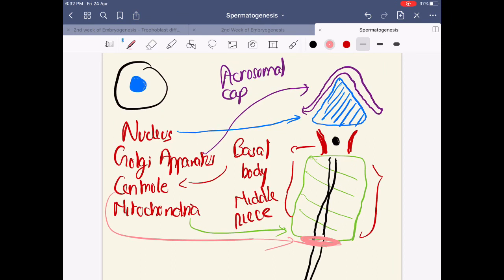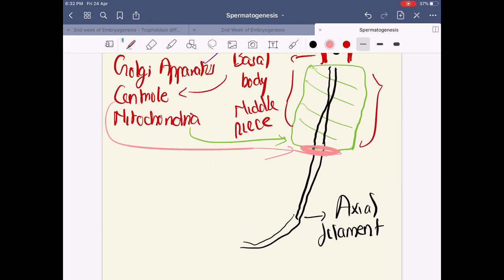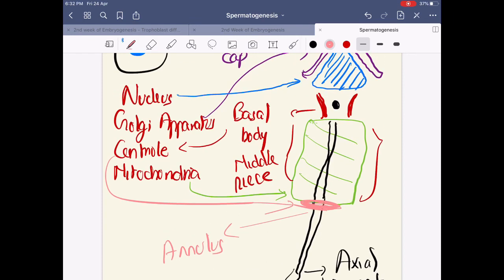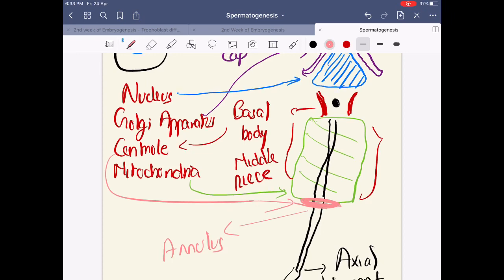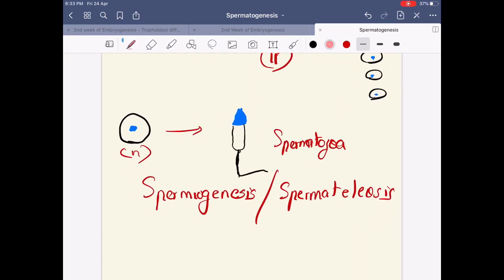So you have the nucleus which forms the head of the sperm. You have the Golgi apparatus which forms its covering, the acrosomal cap. You have the centriole, which some people believe gives rise to the funnel shaped part of the neck called the basal body, while others believe it forms the annulus. The mitochondria give rise to the spiral sheath seen along the middle piece of the sperm. Clear? This process by which your spermatid becomes a spermatozoa is spermiogenesis. It's also called spermateleogenesis. I hope this much is clear.